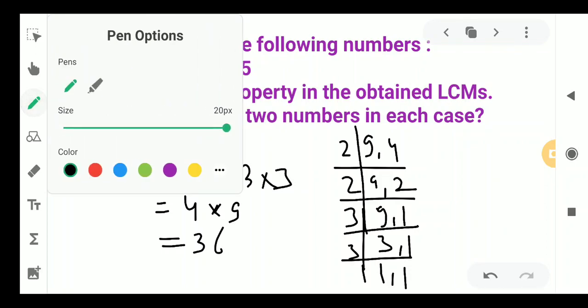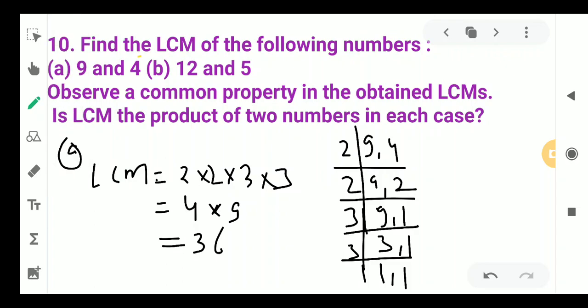Now what you are observing, children, is that the first number was 4 and the second was 9. We are multiplying 4 and 9 and LCM is coming 36. So the important property we have to understand here: if we are finding the LCM of two or more numbers and they don't have any common factor except 1, like 9 and 4, then what is the LCM? We simply multiply the numbers. That way we can find the LCM by the shortcut method.